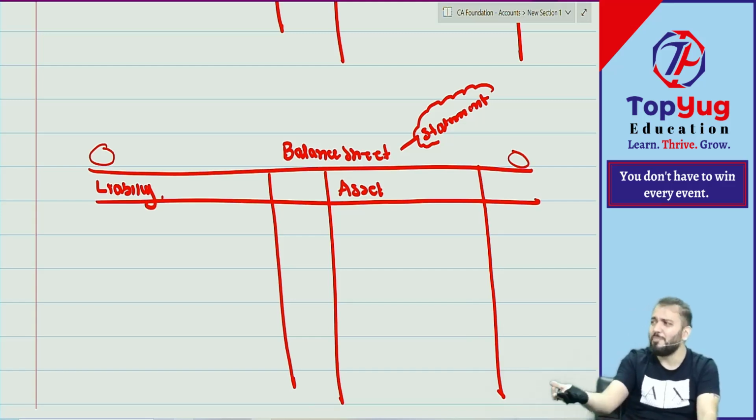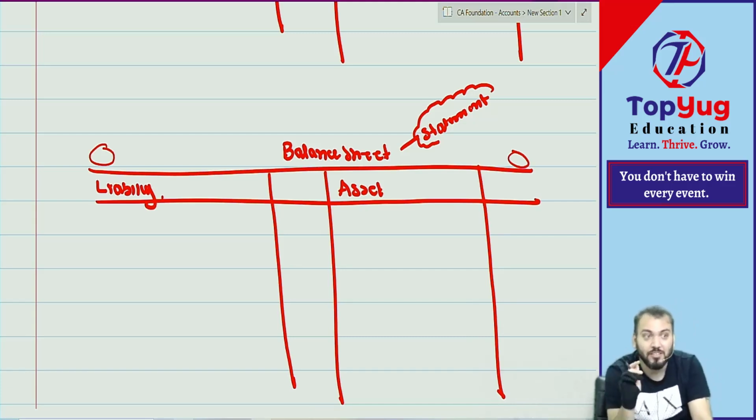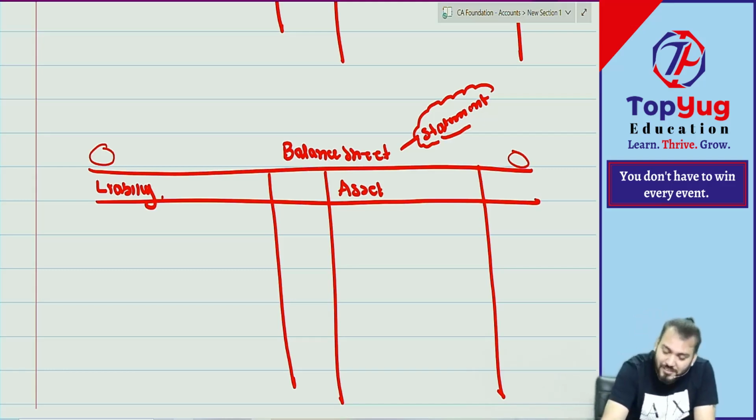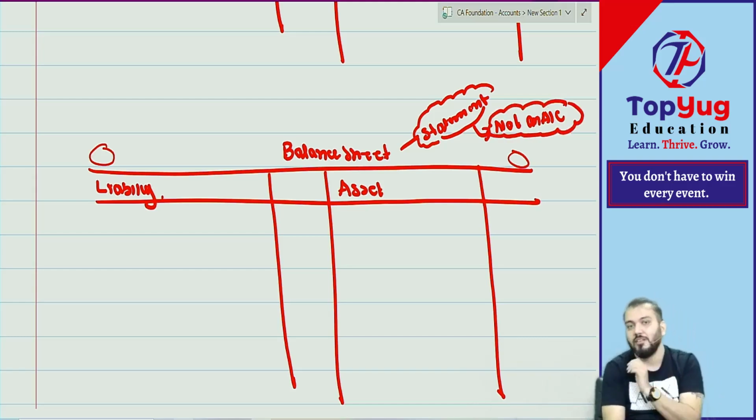In some piece of paper. But not in a book. Not in journal. Not in ledger. Are you able to understand? So it is a statement, not an account. Not an account. English ना? Understood.